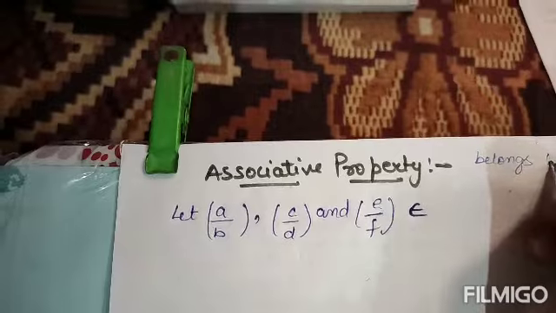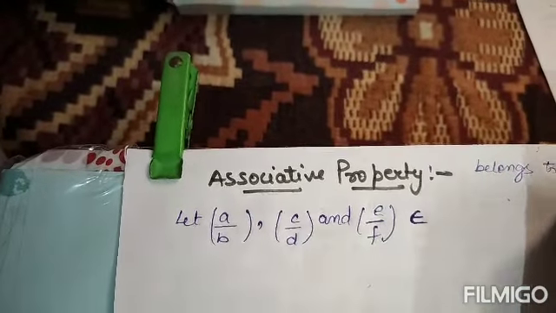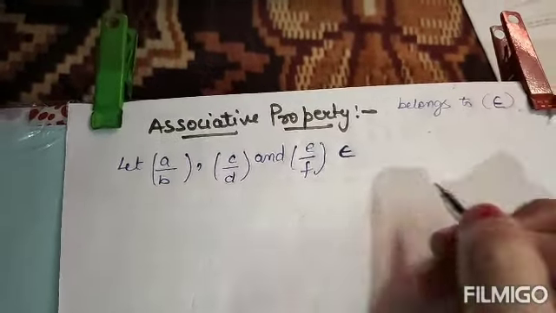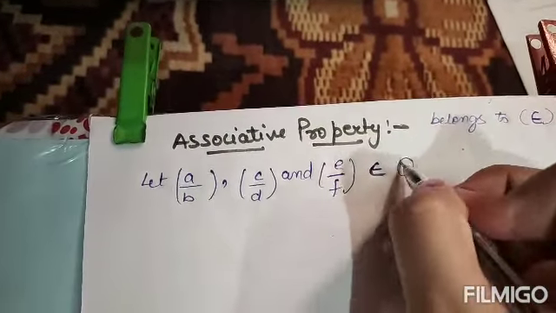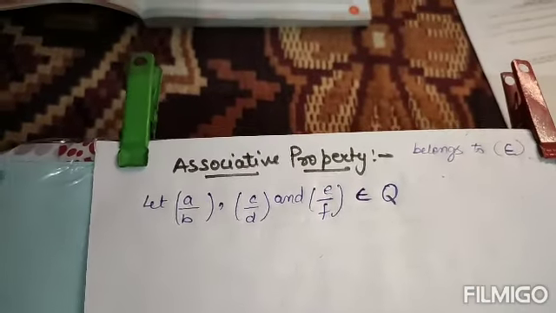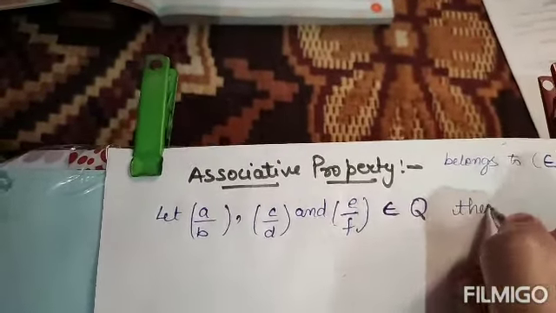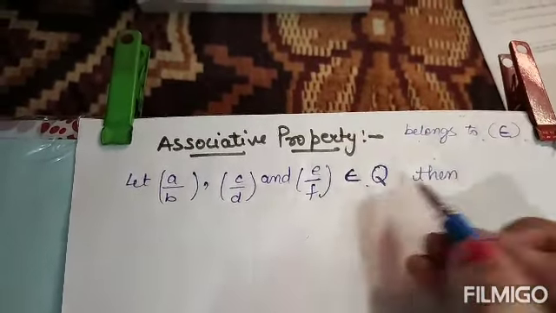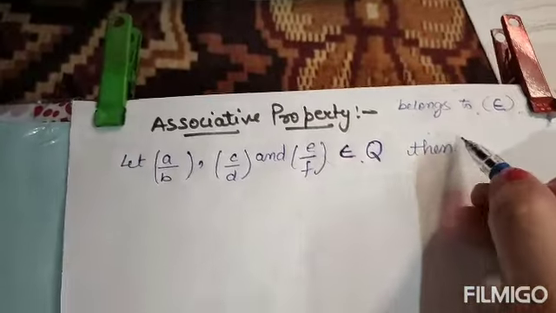I am writing here belongs to. We can write it with this symbol. Belongs to rational number. This is a notation of rational number. Then you have to write in the full form, belongs to rational number, not in this notation.